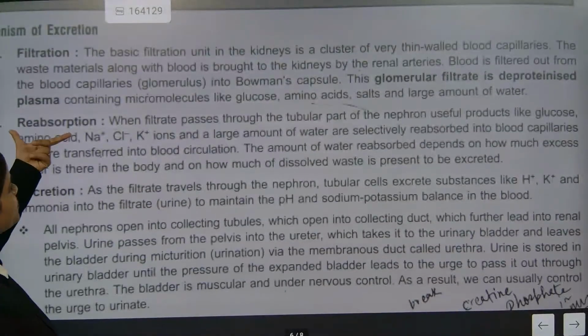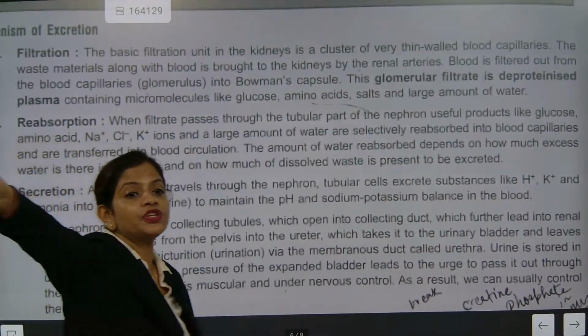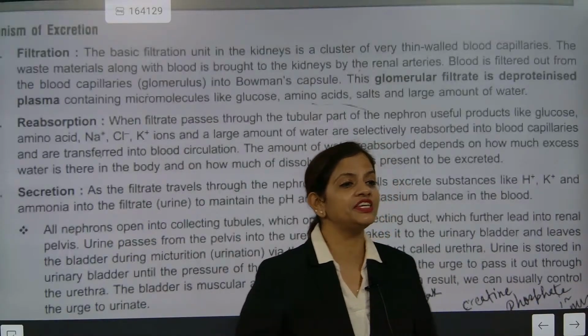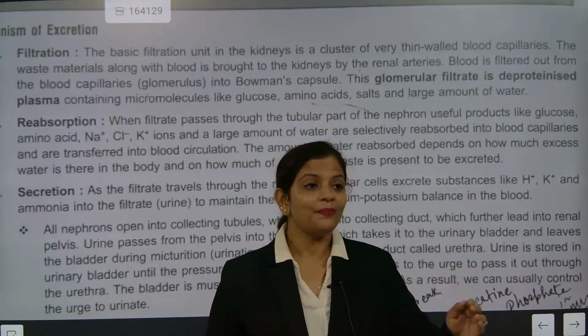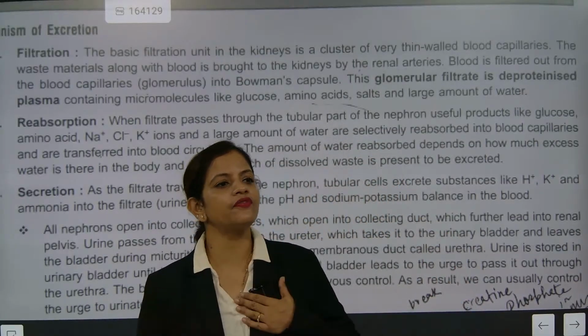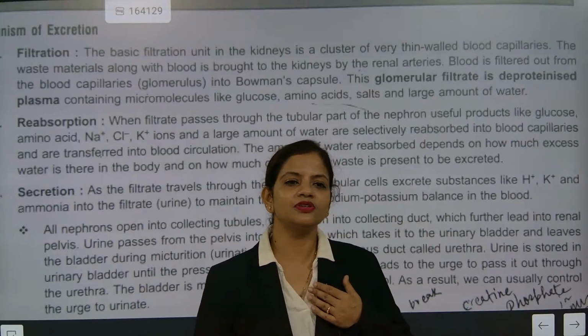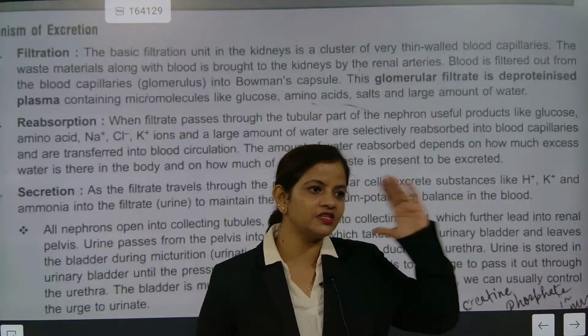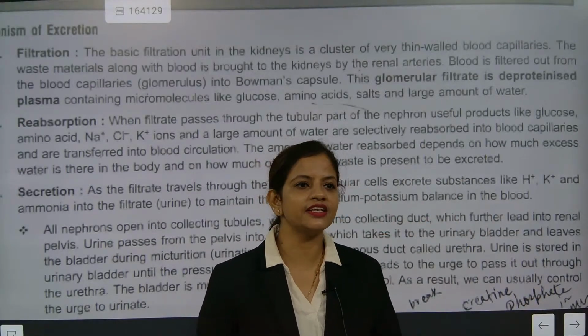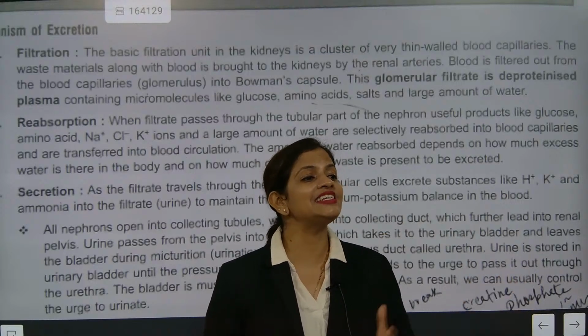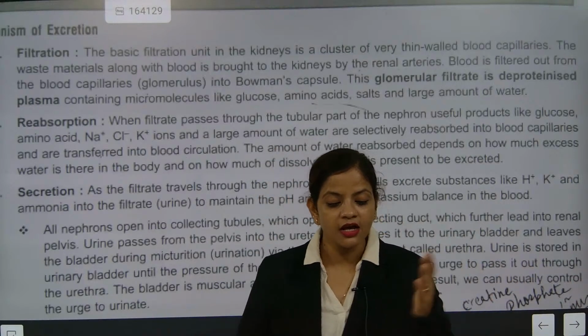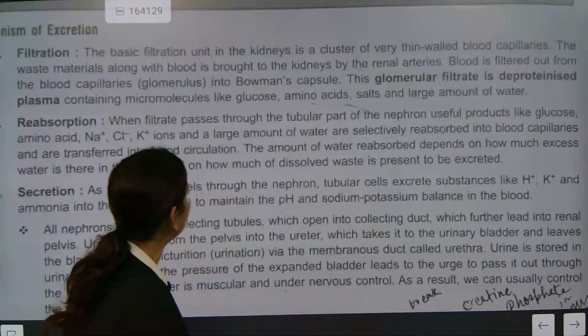Understood? Now reabsorption, as I told you. Reabsorption is done by whom, DCT or PCT? PCT. Always remember whenever DCT and PCT come: D means Kushbu aunty, P means Sanjay. I just use that example. PCT, proximal convoluted tubule, does the reabsorption.